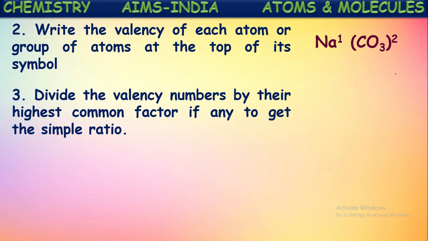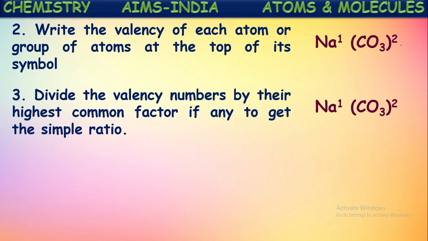Observe here, for sodium the valency is 1 and for the carbonate ion the valency is 2. Can we take out any common factor from these two valencies? No. No common factor is coming. If there is any common factor, that can be divided. But here in the taken example, there is no common factor in these two valencies as they are 1 and 2. So directly we write the same here.